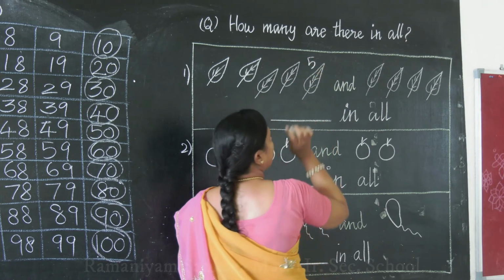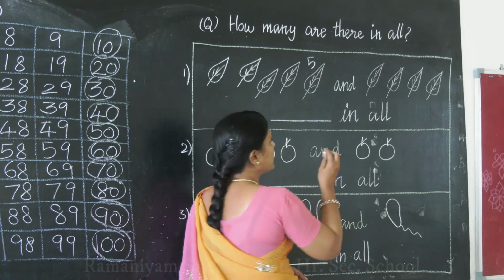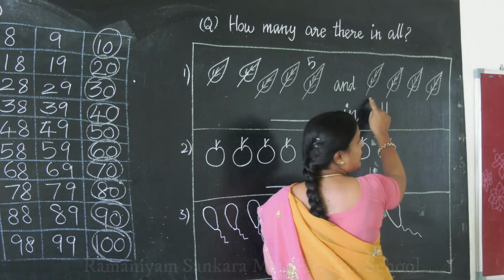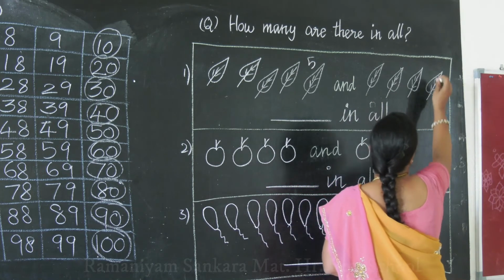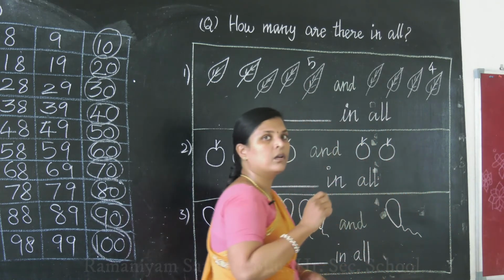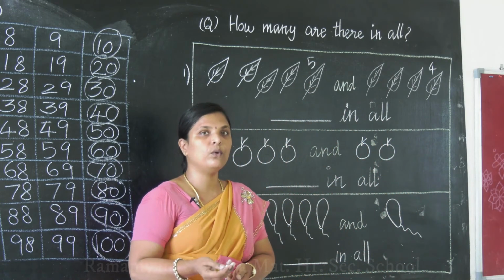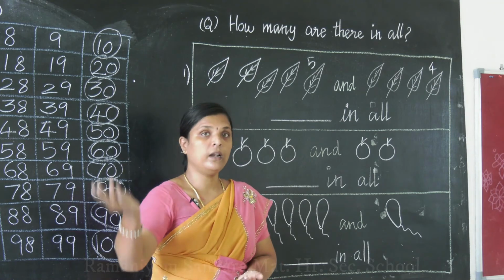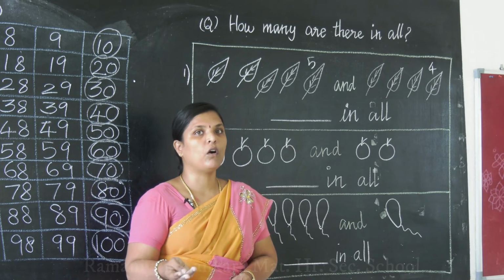Here you have 5 leaves. Okay, shall we read this side? Shall we count? 1, 2, 3, 4. Here you have 5, here you have 4. Now we are going to find out the total number of leaves in all.